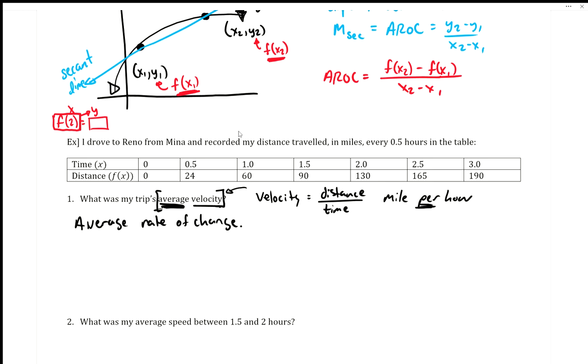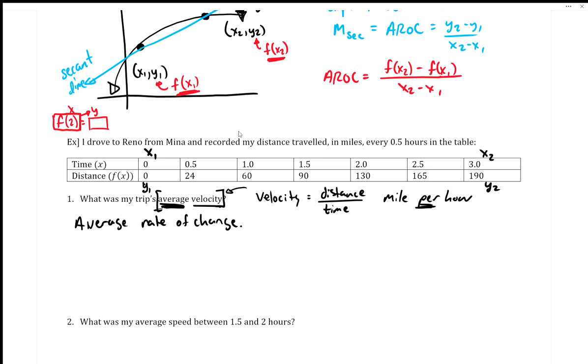All right, so I'm going to mark the top here. Here's our x1. That's the first value in the whole x values of my trip. And then it says, what was my trip's average velocity? So I'm looking at the whole trip. And so I'm going to put x2 over there, which instantly means this is y1. So it's connected to x1. And then this is y2 because it's connected to x2. And so we can find our average velocity then.